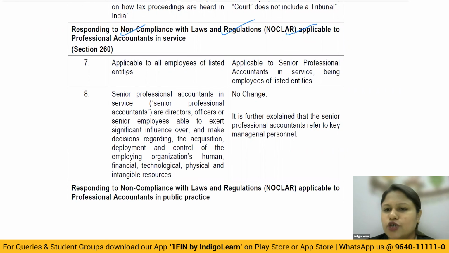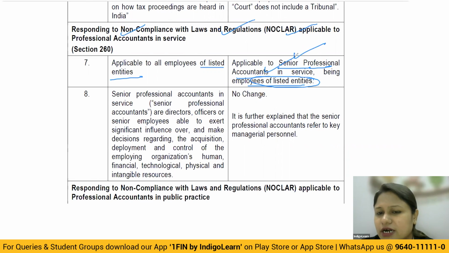So first of all, about the applicability of NOCLAR (non-compliance with laws and regulations), we earlier studied it was applicable to all the employees of only listed entities, but now it has been curtailed a little bit. It's applicable to senior professional accountants only in service, being employees of listed entities. So they have made it senior professional accountants, and the definition of senior professional accountants will now be eliminated from here completely, and it refers to key managerial personnel.